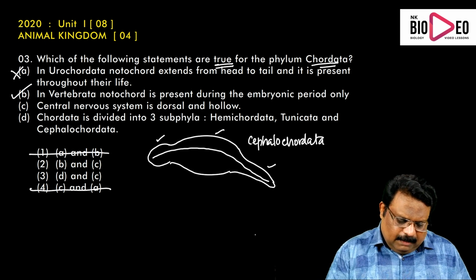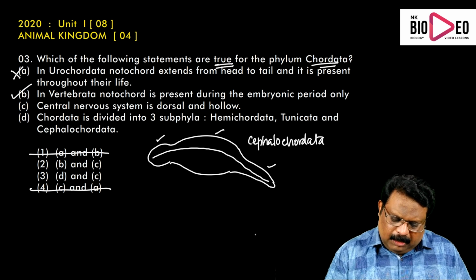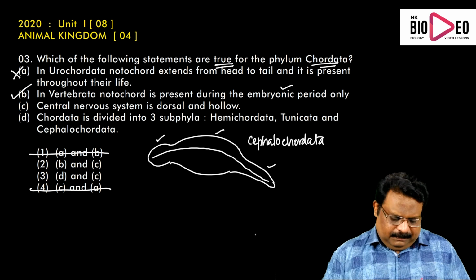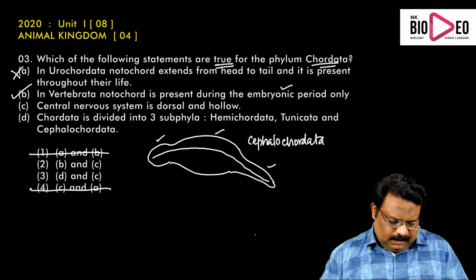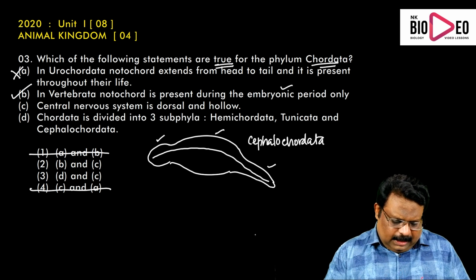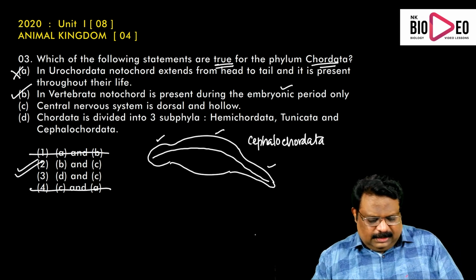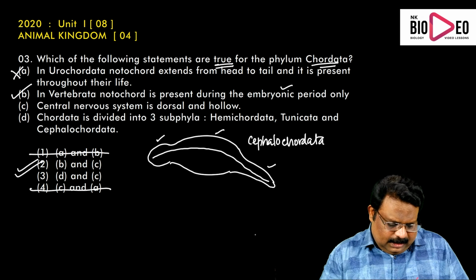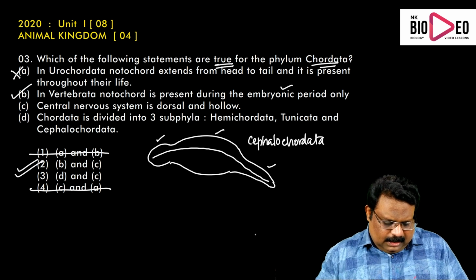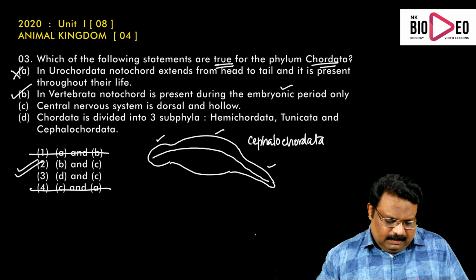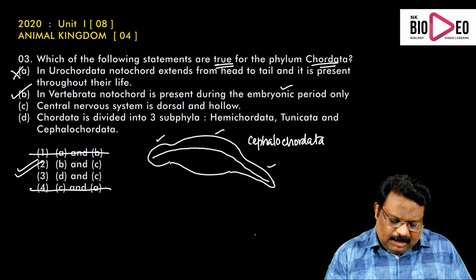So there is a right statement in Vertebrata: notochord is present during the embryonic period only, and that is replaced by the vertebral column. So B is the right statement. When B is the right statement, 2 is the answer. Why? The third choice has no B, and B is the right statement here. Now we can see whether C is right or wrong.